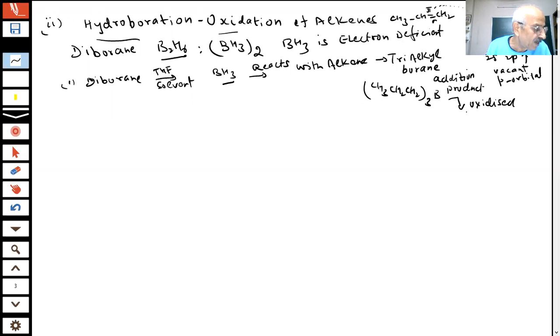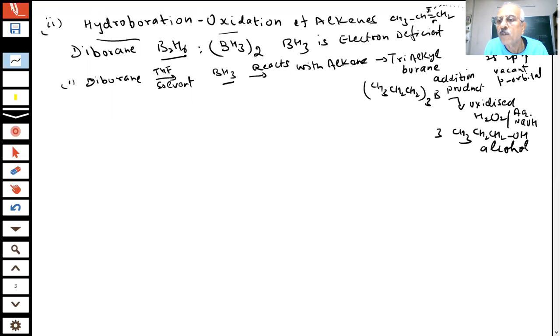In this case, you will use hydrogen peroxide and hydroxide ions in aqueous sodium hydroxide, and you get the product CH3, CH2, CH2OH. What is this? Alcohol. You will get alcohol, and you will get high yields.